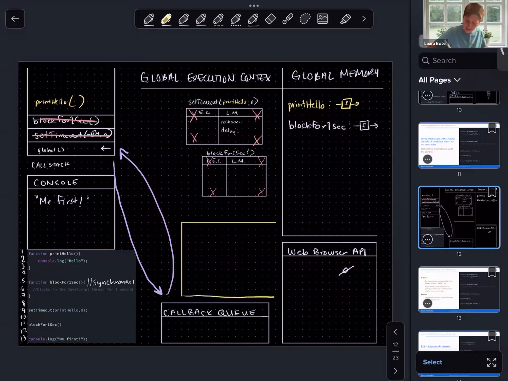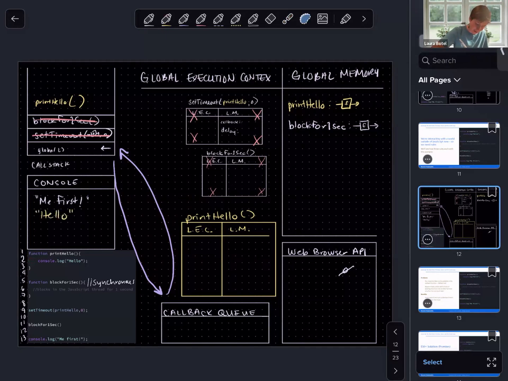Notice how it functions just like every other function invocation once it's pushed to the call stack, right? It went through a different path in order to get to the call stack via the web browser API and the callback queue. But ultimately, print hello is a regular old function, and we're going to handle it in the same way that we do all other functions once it's on the call stack. Are there any parameters and arguments to pair? No, there are not. So we'll move on to the first line in this function, which is console logging hello. So let's do that.